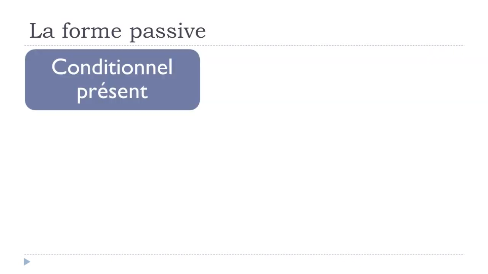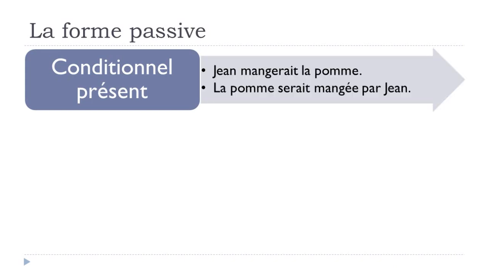Okay, so let's have a look at the conditionnel présent because we saw it already in the previous unit. Jean mangerait la pomme, would eat, okay. So if you change it, la pomme serait, and that's the conditionnel présent form of être, mangé par Jean.